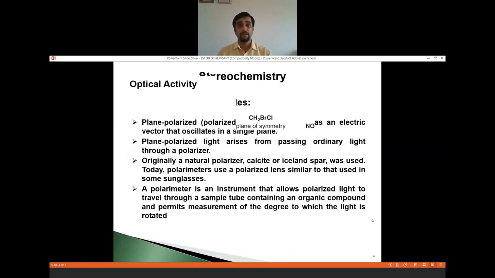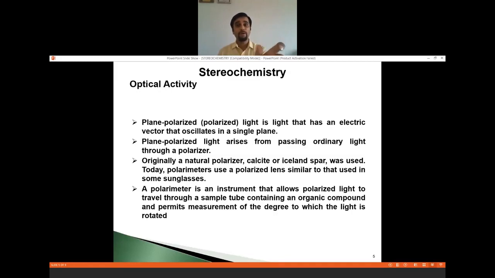Fine. Okay. When we talk about the second important property, that is optical activity. Now, why do we have to learn this property? Because we all know very well certain medicines are chiral, and because of chirality they are actually optically active. Why?